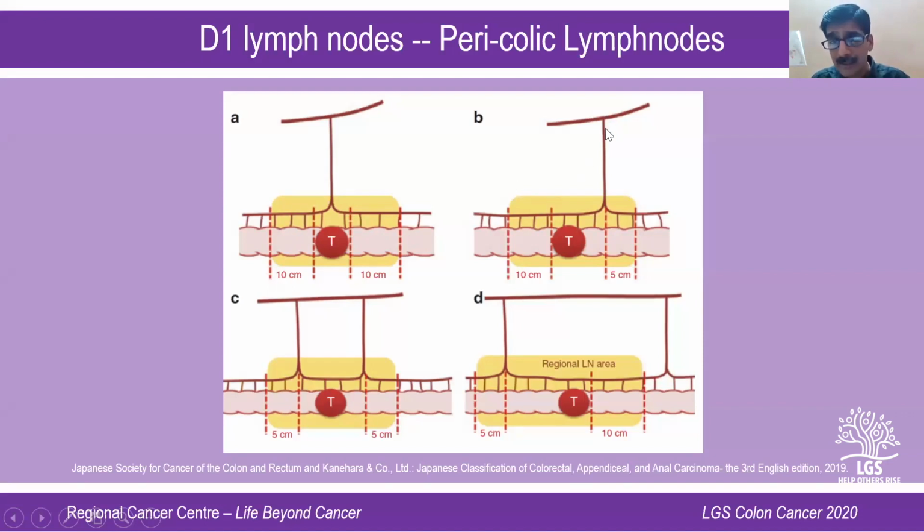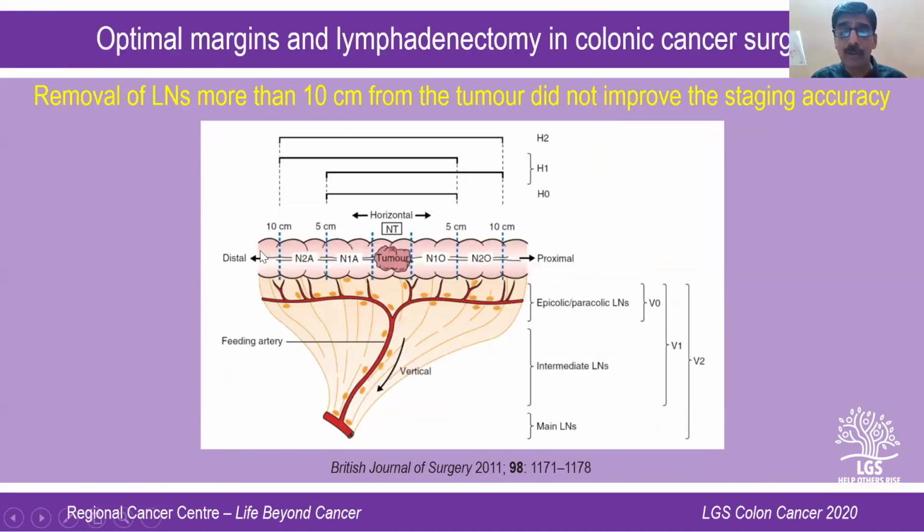Depending upon the vascular architecture, this may differ, but about 10 to 15 centimeters of length of resection is enough for the sake of mucosal margins, and this much length is enough for taking the pericolic lymph nodes also. So the Japanese have come down on the extent of colonic resection. They don't take out a huge length of colon. They take only 10 to 15 centimeters on either side. And they found that beyond 10 centimeters, there is no involvement of the pericolic lymph nodes.